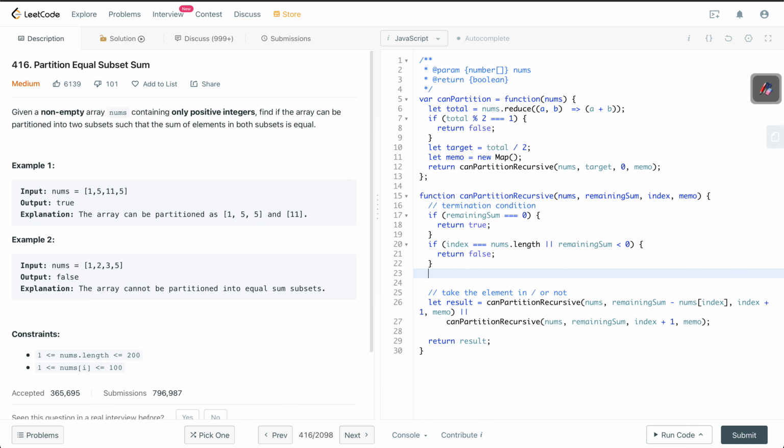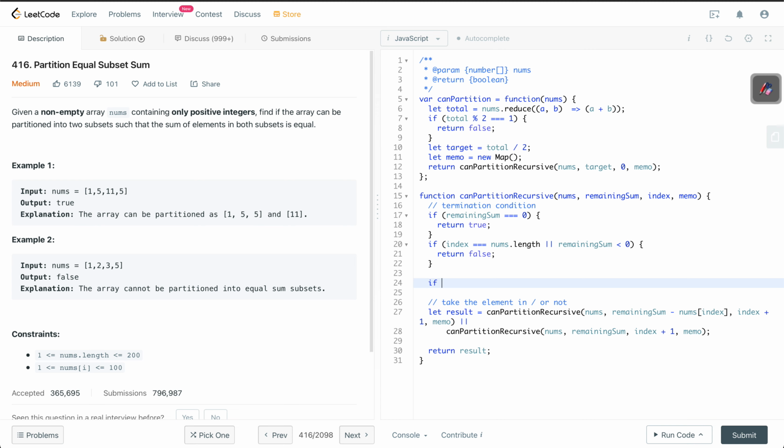After these conditions, we check if the memo has our key. In this case, the key is going to be the pair of index and remaining sum. That is our key.